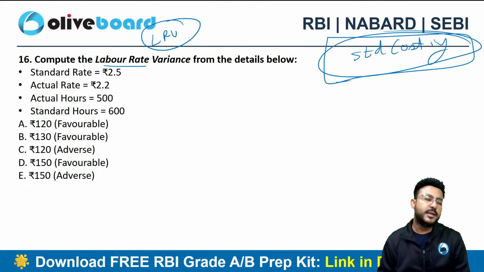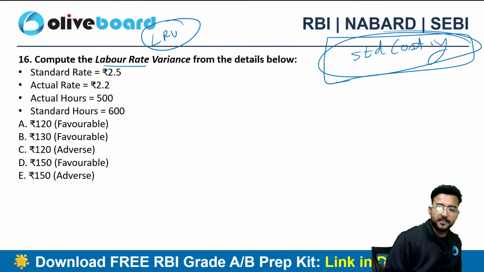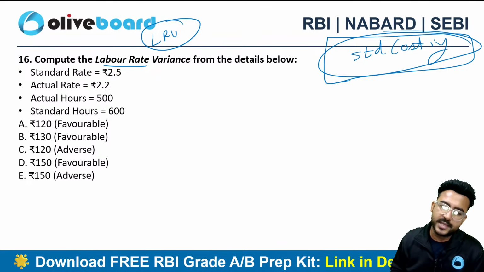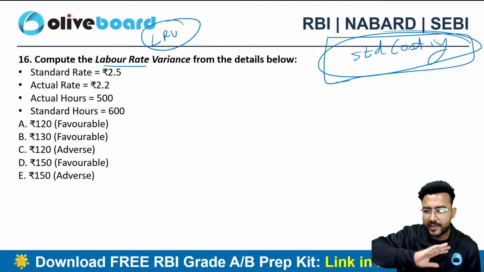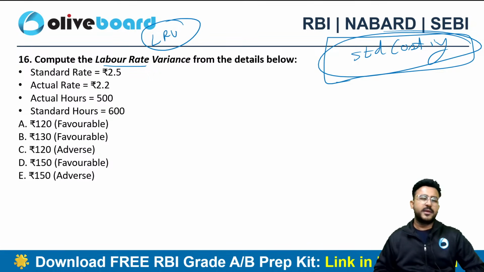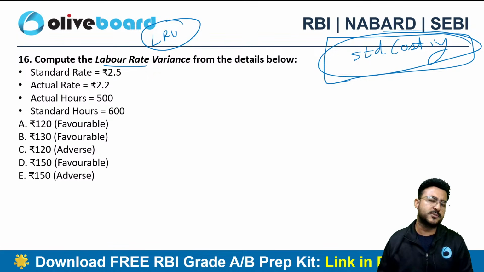Definitely we'll be discussing the variable overhead, the fixed overhead and a lot of different variances in the batch. But I will advise you to prepare this particular chapter on a basic to moderate level. Don't go for a very high level. Why? Because it's difficult to remember, plus you can expect 1 to 2 questions from this particular chapter. That too, both the questions can be very simple.